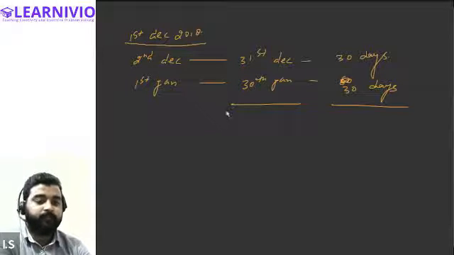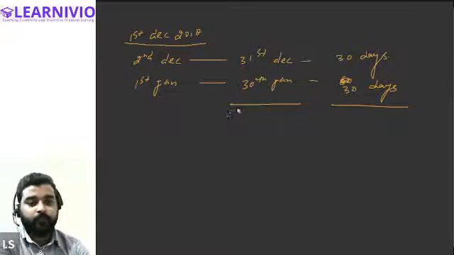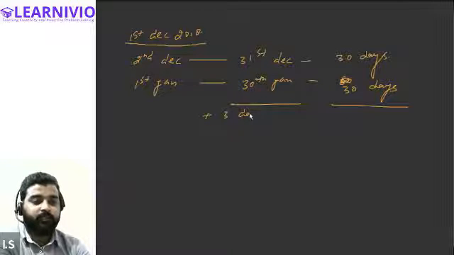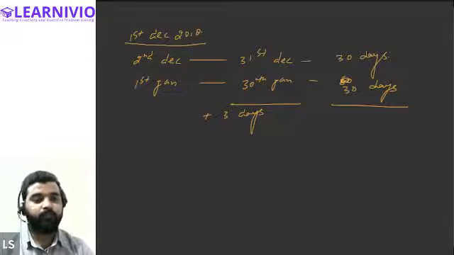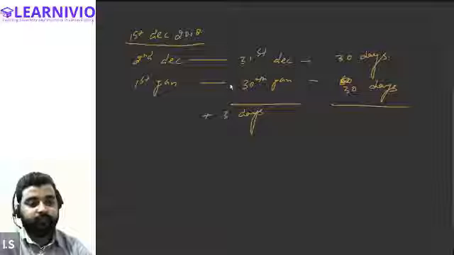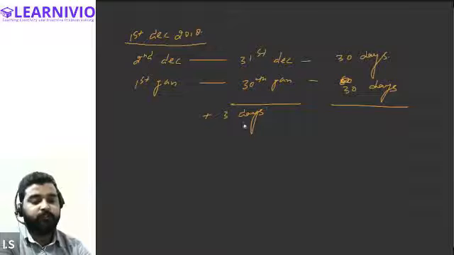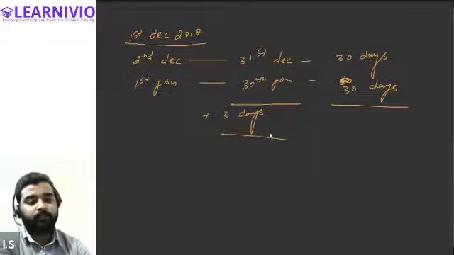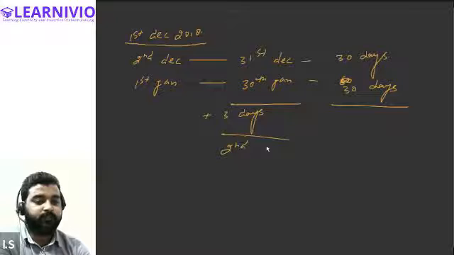Now we will be adding 3 more days to this. Tell me, when 3 more days are added, what will be the due date of the instrument? 2nd Feb, correct. After 30th January, 3 more days will be added. So 31, then 1st Feb, then 2nd Feb. So the due date for this instrument will be 2nd February 2019.